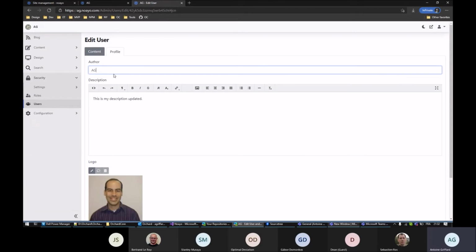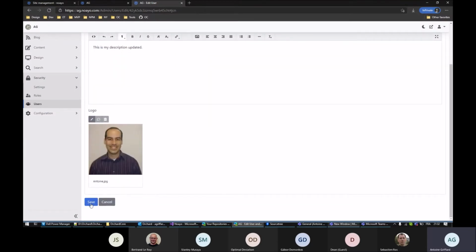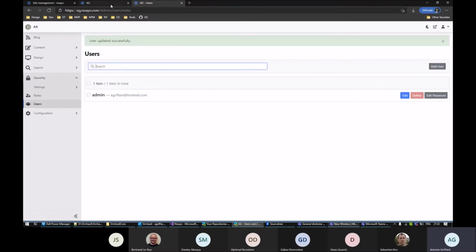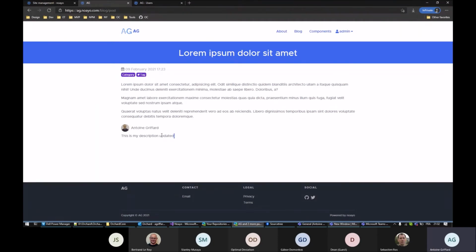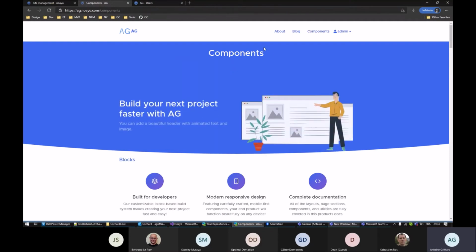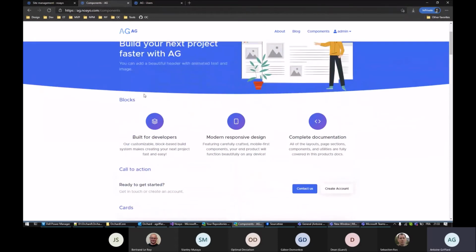I can change the author, the description, and add a picture for this owner. So as you can see here, that was the blog post.